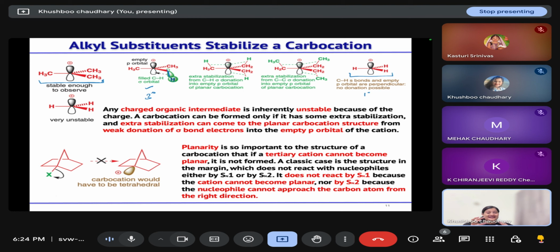Also, planarity is an important feature of any carbocation. If a tertiary cation cannot become planar, then it is not formed. For example, in the case of this bridged halide, if your halogen is removed, then it will not react by SN1 reaction because the cation that is forming is not planar. And it will not participate in SN2 reaction because the backside attack at this bridgehead carbon is not possible. So according to Bredt's rule, carbocation will not generate at this center.